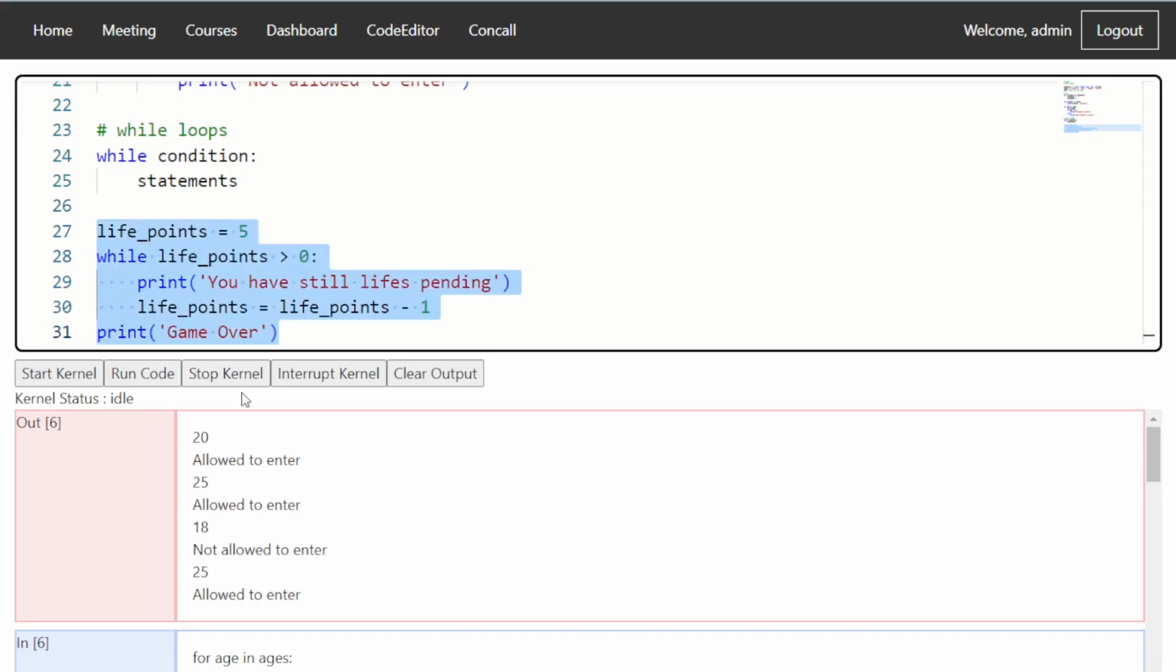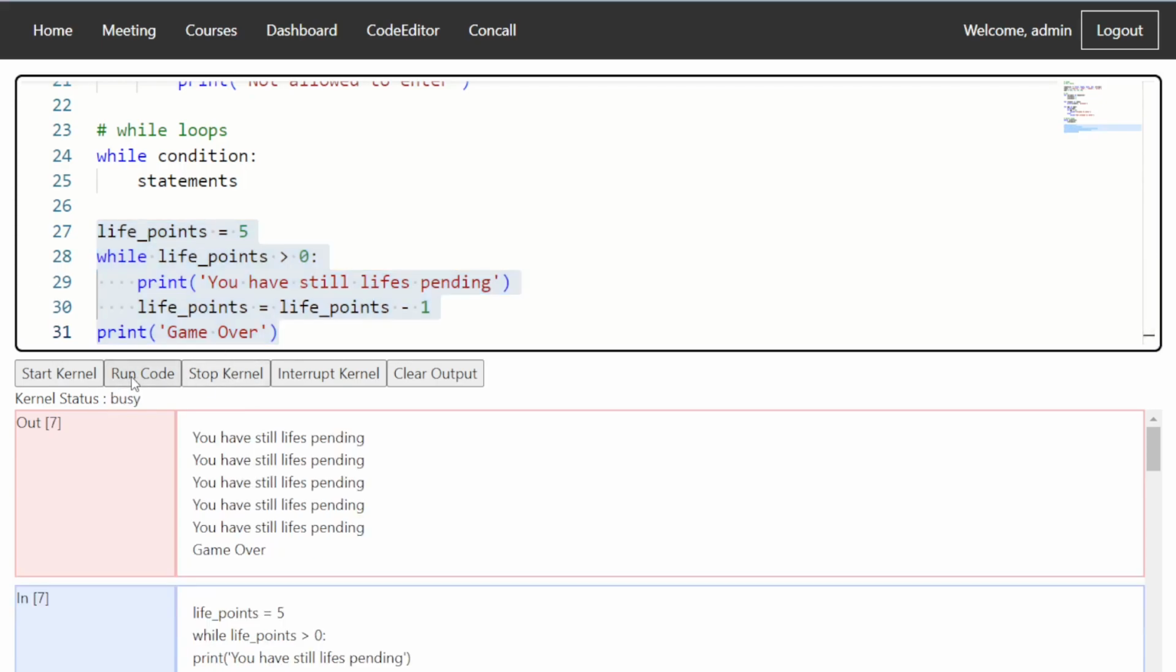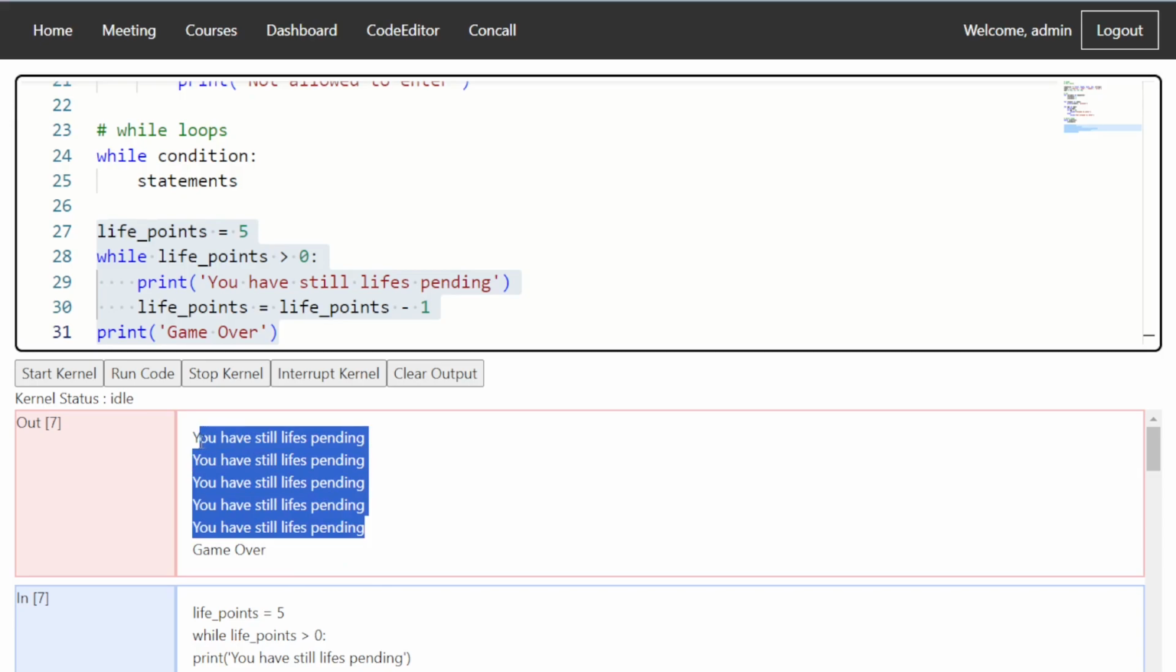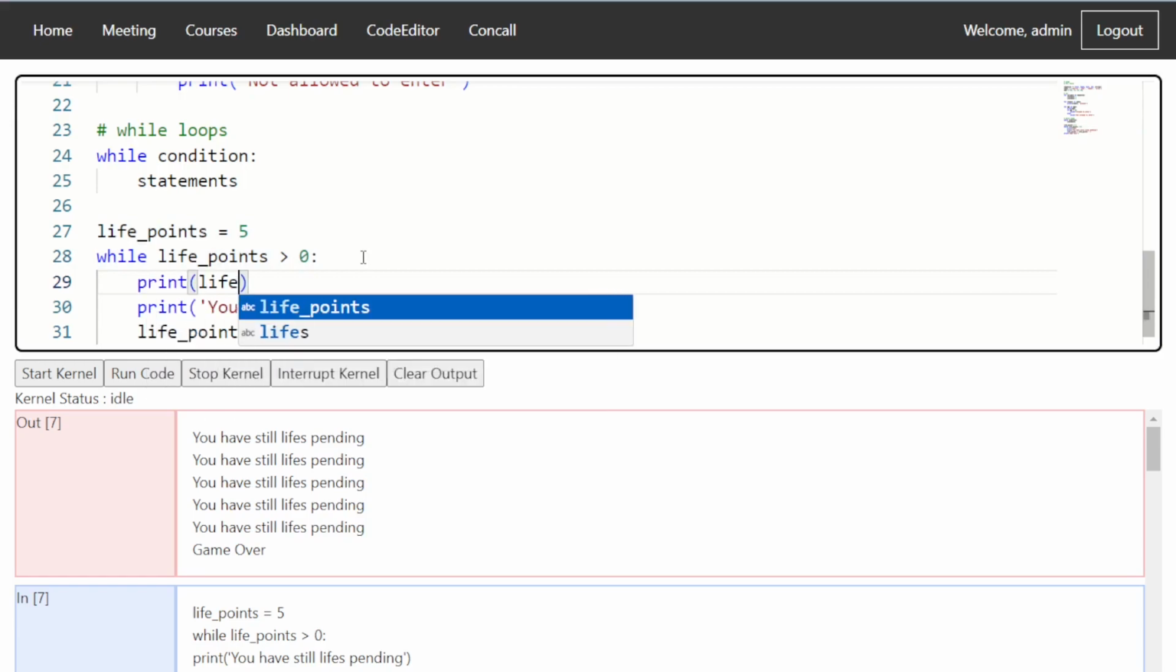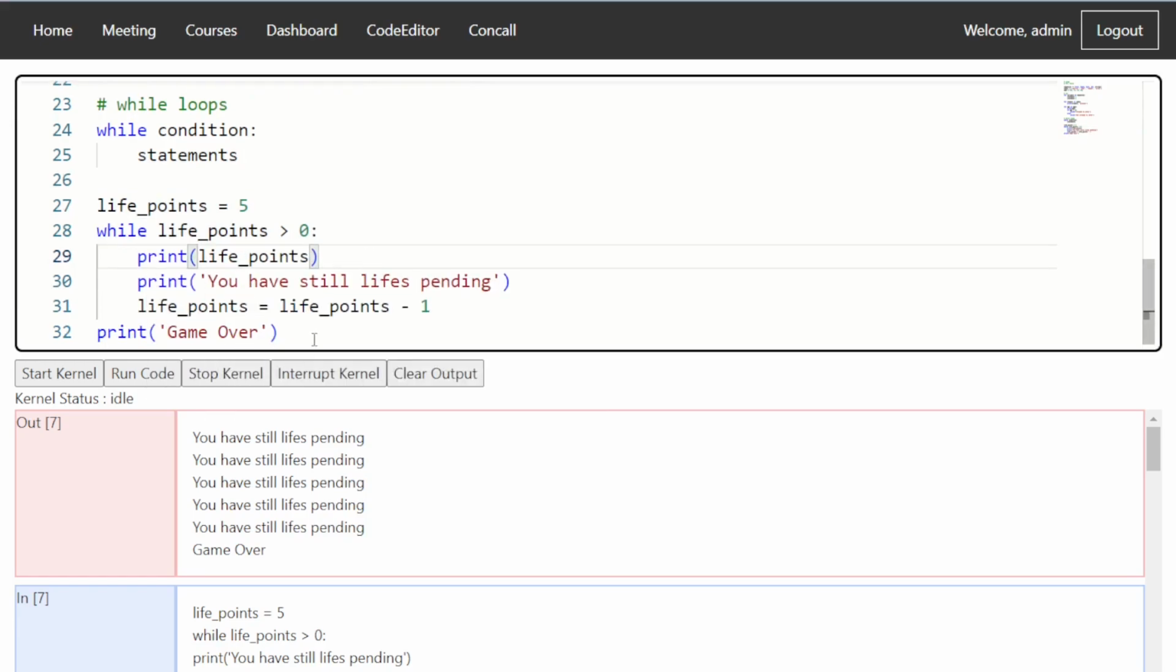If we run this, you see that 5 times it says you have still lives pending. And once all of those lives are exhausted, we get game over. We can even print the life points here, so this will tell us what life points are remaining.